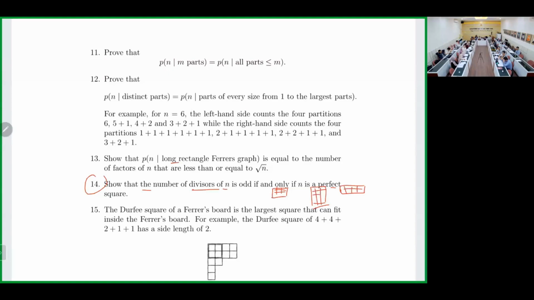How to prove that the number of partitions of n into exactly m parts is equal to the number of partitions of n where all parts are less than or equal to m. But the greatest should be m. M should be included. Not really. This one is only less than or equal to.